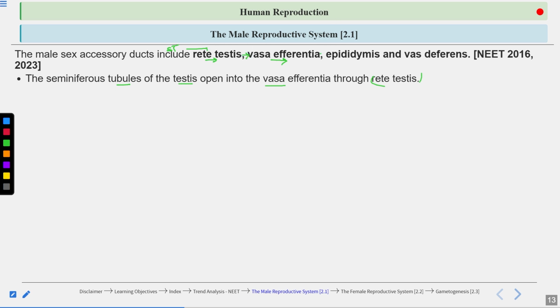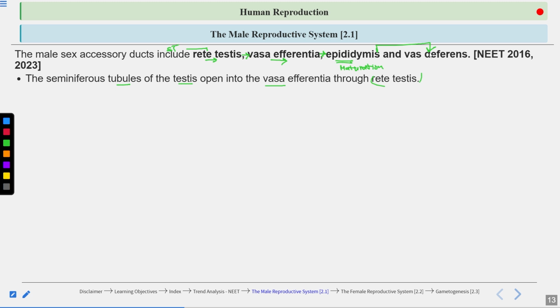Vasa efferentia then carry sperm to the epididymis. In the epididymis, maturation of the sperm occurs. Remember, the maturation of the sperm occurs in the epididymis. Then from the epididymis, the sperm is carried by the vas deferens.